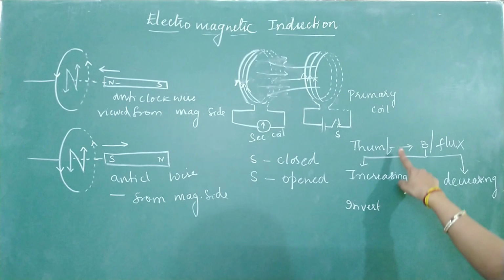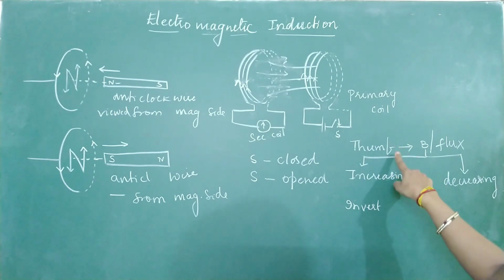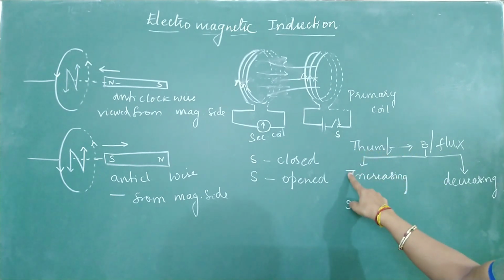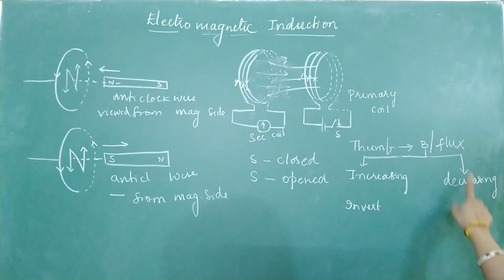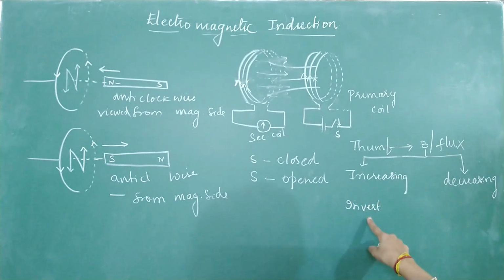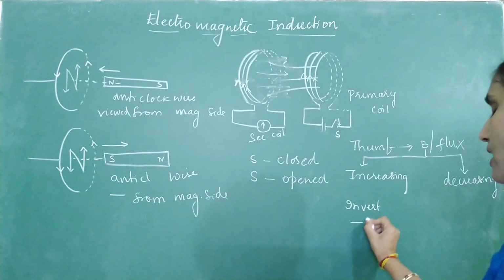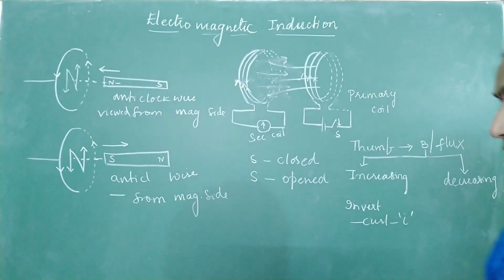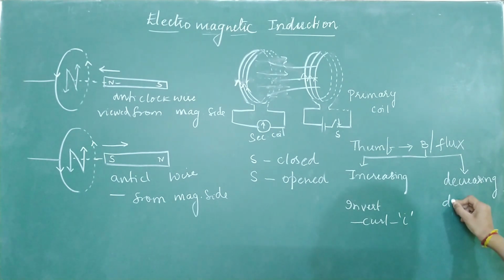Again, put the thumb of your right hand in the direction of magnetic flux. Step 2: check whether it is increasing or decreasing. If it is increasing, invert your thumb. The curl of fingers will give you the direction of induced current. Similarly, if the flux is decreasing, do not invert. The curl of fingers will give you the direction of induced current.